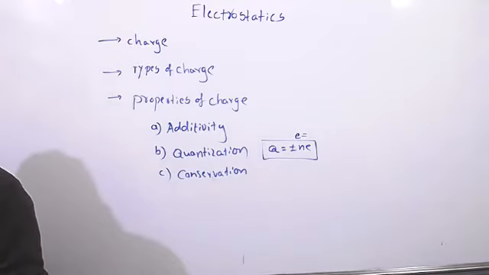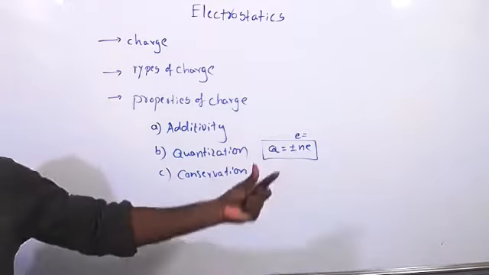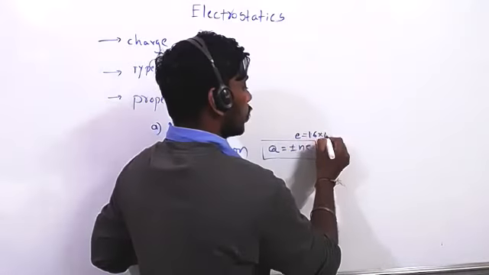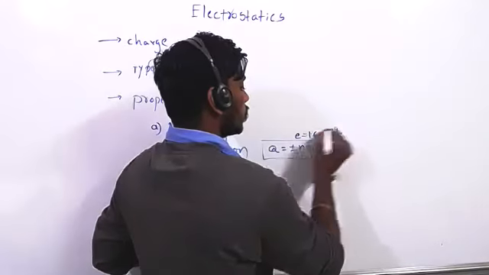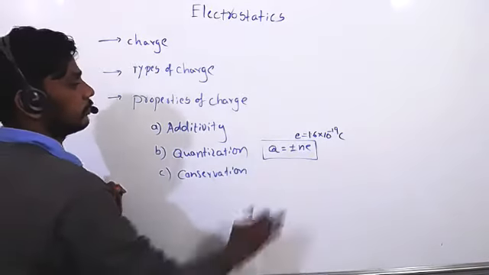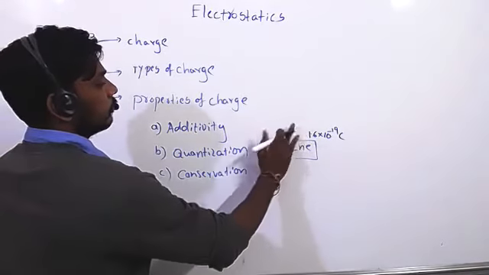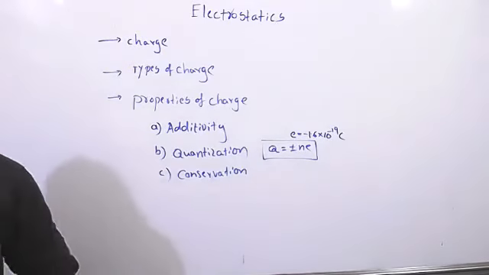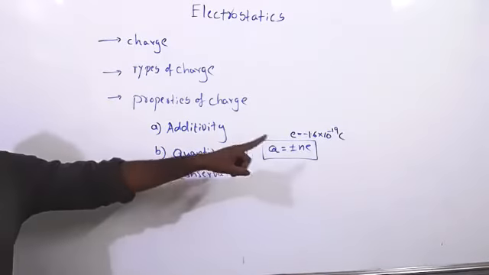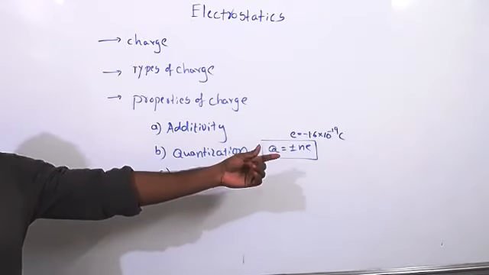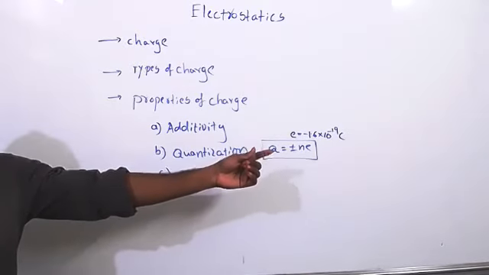It is an integral multiple of the charge. e is equal to 1.6 into 10 to the power of minus 19 coulombs. It is the electron charge. So here there is one formula, we can get problems, and we did problems on this. Do you remember?